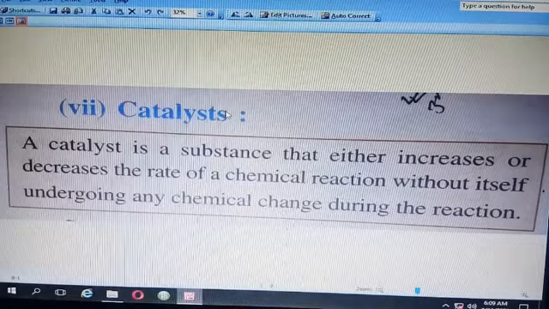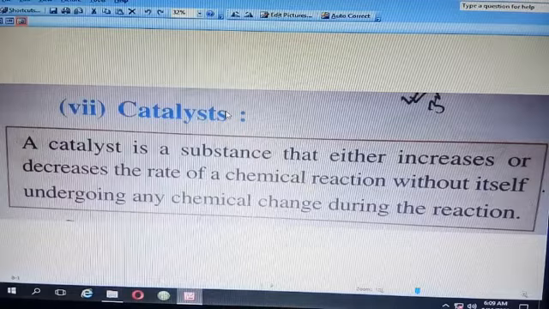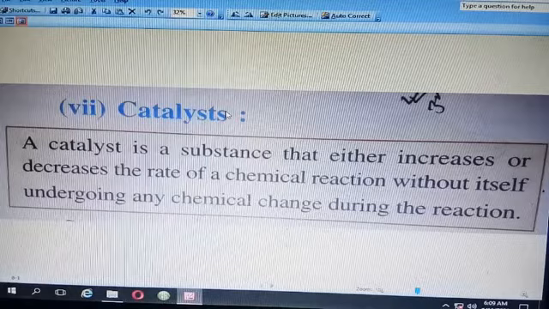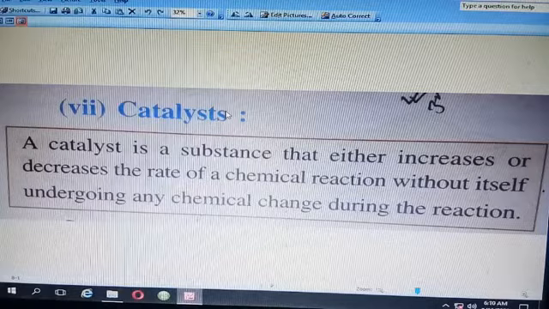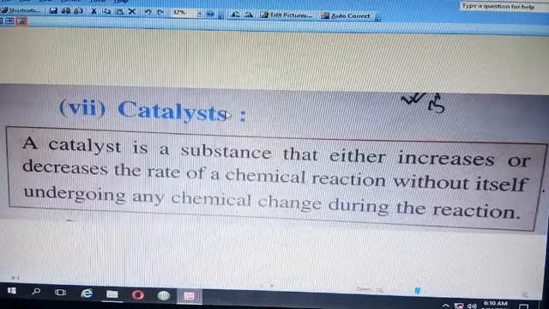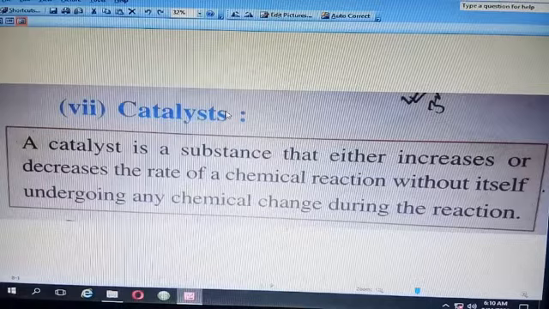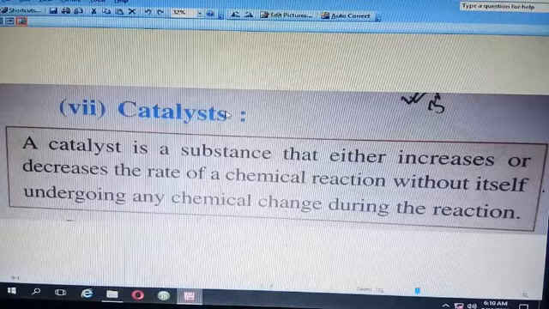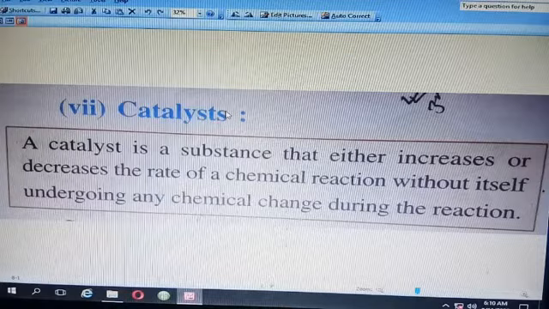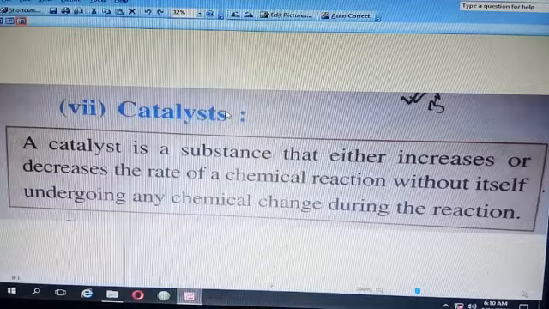So a catalyst is a substance that either increases or decreases the rate of a chemical reaction without itself undergoing any chemical change during the reaction. Now there are two types of catalyst: positive catalyst and negative catalyst. The catalyst that increases the rate of a chemical reaction is a positive catalyst, and the catalyst that decreases the rate of a chemical reaction is a negative catalyst.